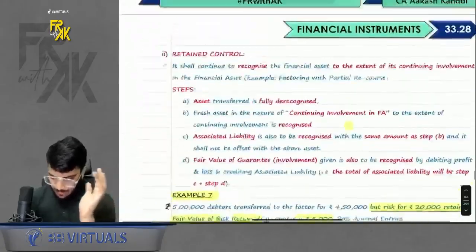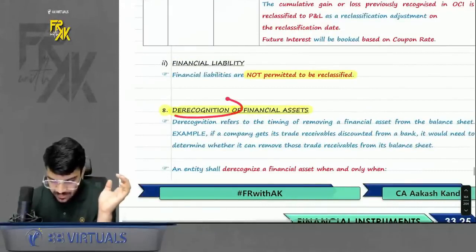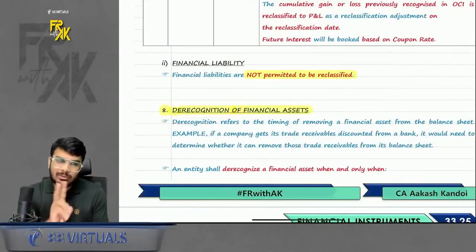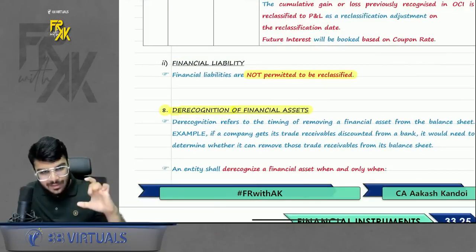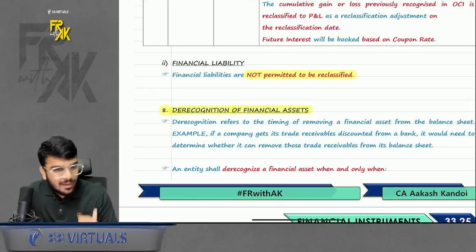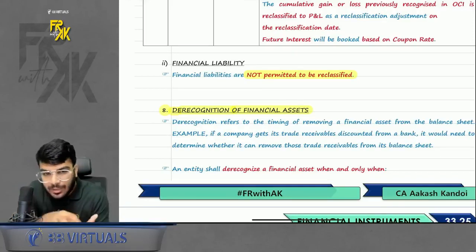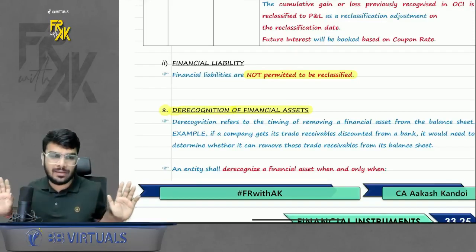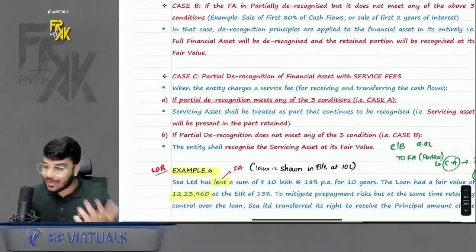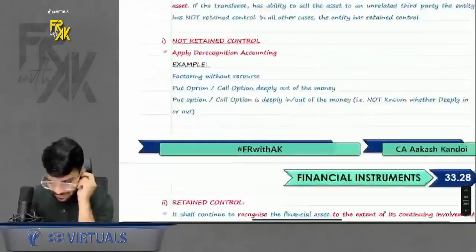Okay. Acha, do remember when you are studying derecognition, many students face a lot of discomfort with this topic. Let me tell you, it only has 2 things. One is the question of C Limited that I already told you: bifurcate the carrying amount in the fair value ratio and derecognize. Simple. And the second thing is factoring. That's it. Nothing else. So even if you are comfortable with these 2 parts, it is sufficient for me. Okay, do remember that part. So don't create any havoc, right? Oh my god, it is difficult, it is tricky. No, it is very easy. Chalo, done. So this was derecognition.